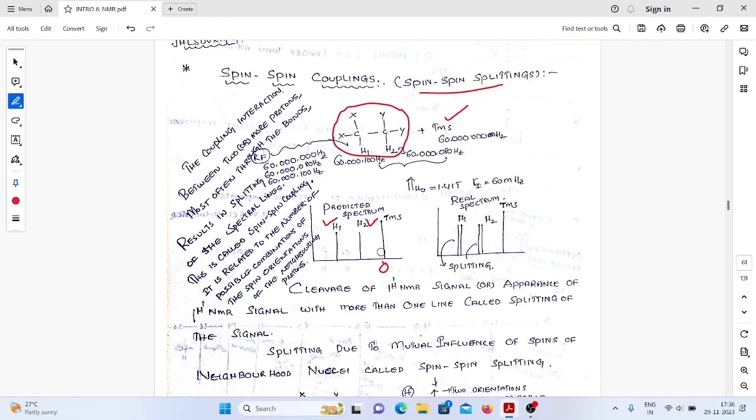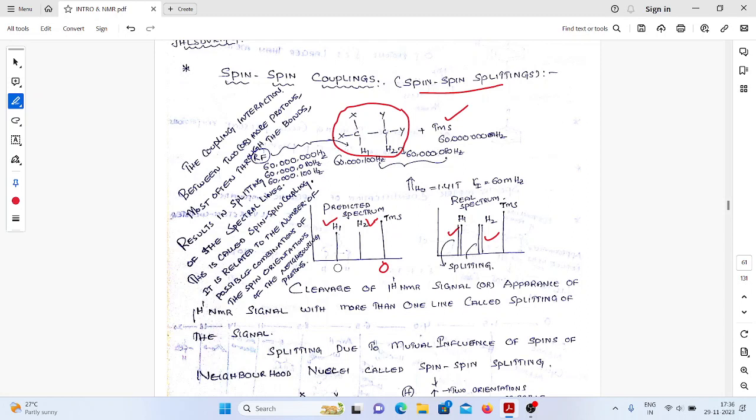Now if you see the real spectra of this molecule, what we observe is that H1 appears in the form of two lines, and H2 also appears in the form of two lines. We are expecting one line for H1 and one line for H2. But what is the reality? It becomes 2 for H1 and 2 for H2.